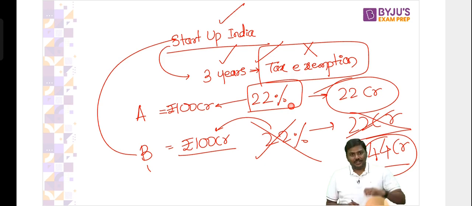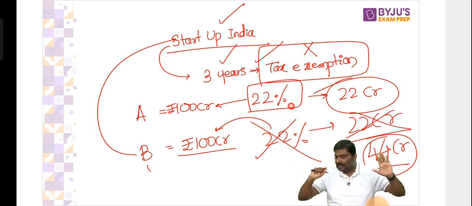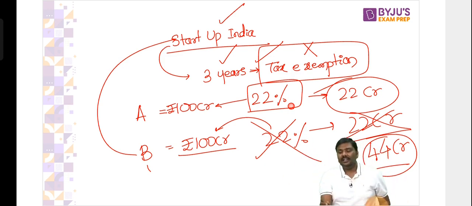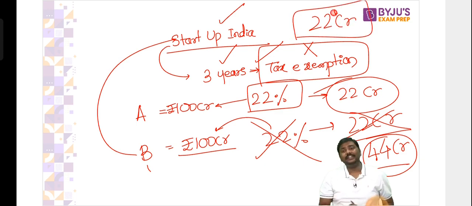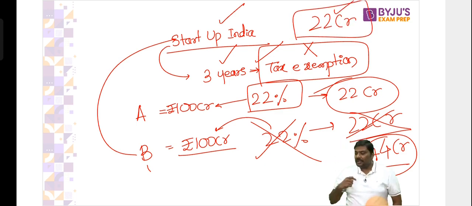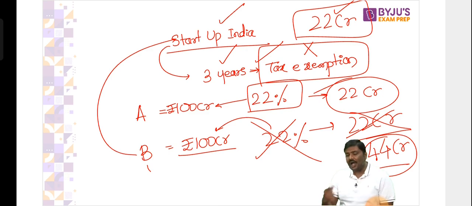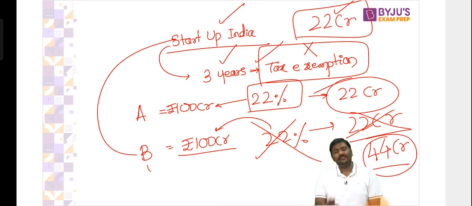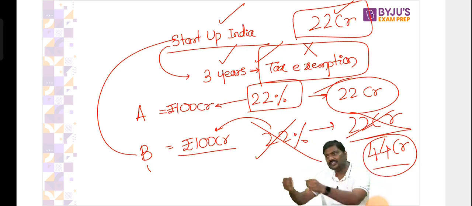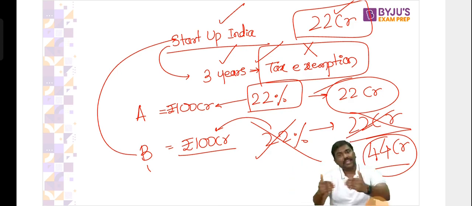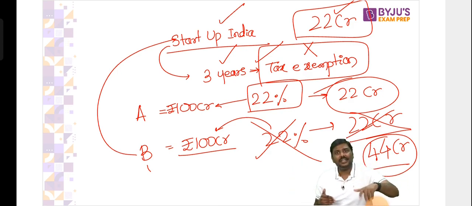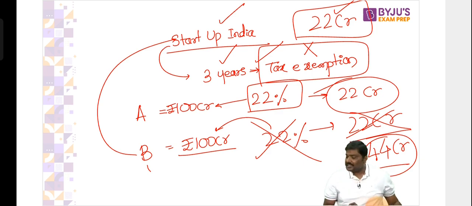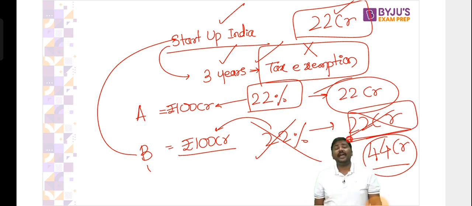Only 22 crore. So because of a policy of the government, can I now say that government of India has lost a revenue of 22 crores? Let me know if there's a problem here. Because of the policy of the government, government has lost a revenue of 22 crore rupees. Again, when I say lost, do not imagine they were taking it in a briefcase and they forgot it somewhere. I'm not talking about it. They should have collected this, but because of the Startup India policy, now they will not be able to collect it. This is called as tax expenditure.